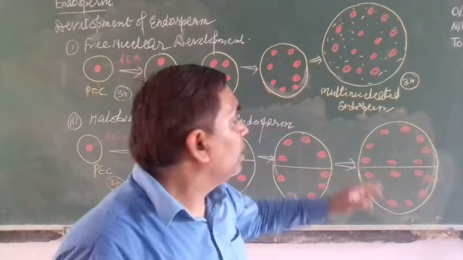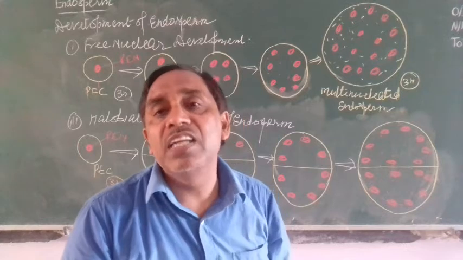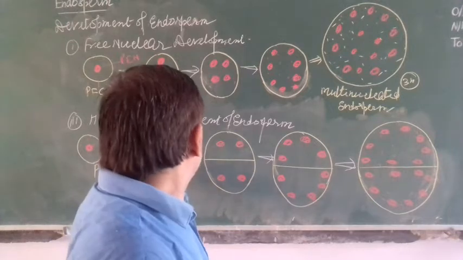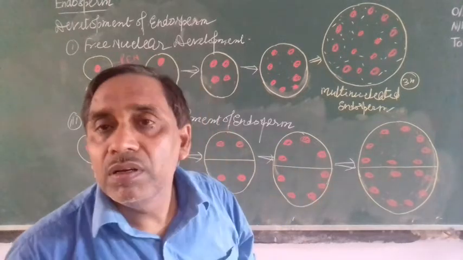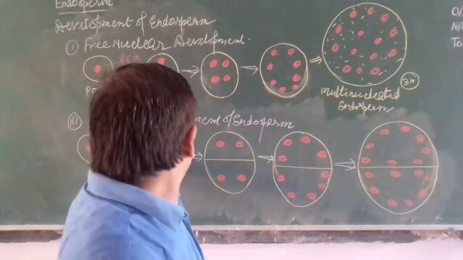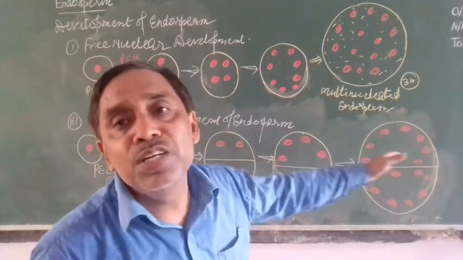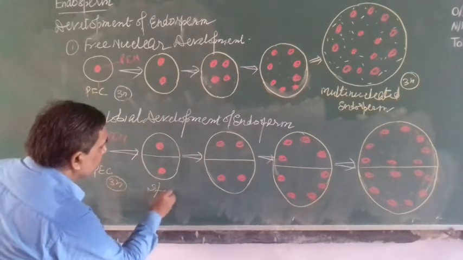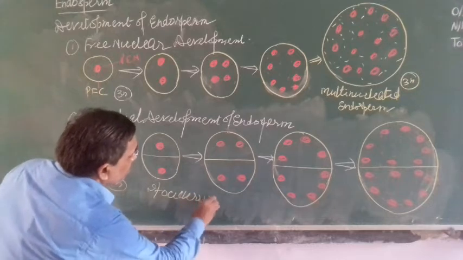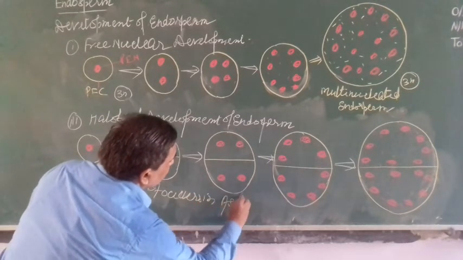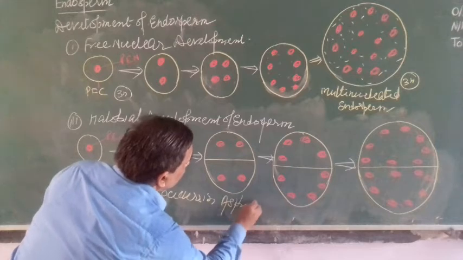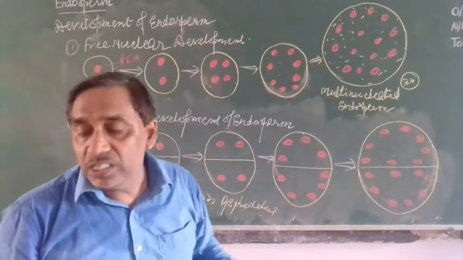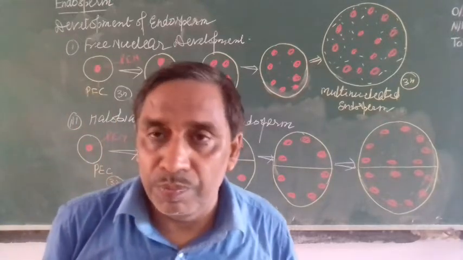And helobial development is found in Asphodelus. Asphodelus tenuifolius is a plant in which the endosperm develops by the helobial method. At first the nucleus divides, then the cell divides, later on only the nucleus divides. It occurs in Asphodelus. So this is about the different types of development of endosperm.